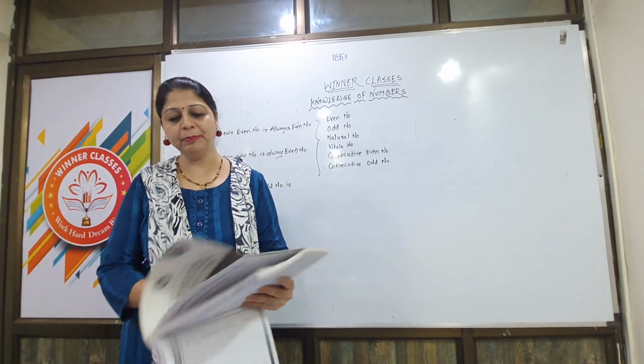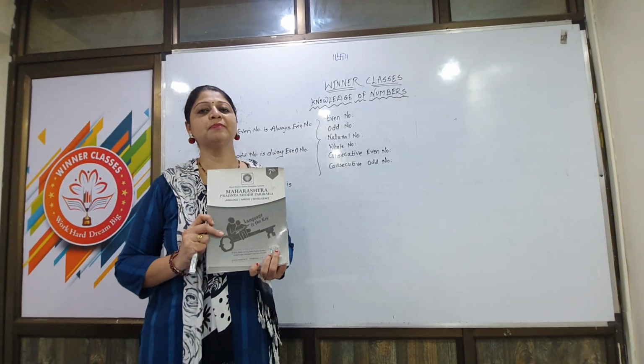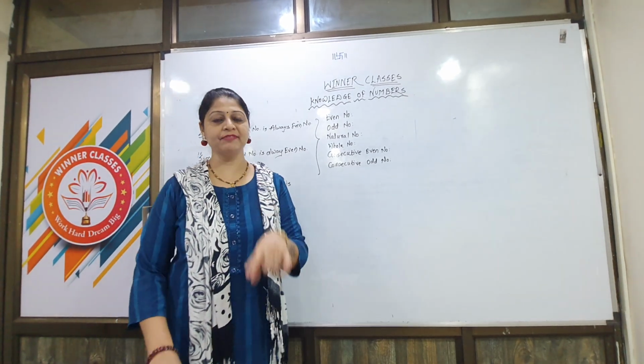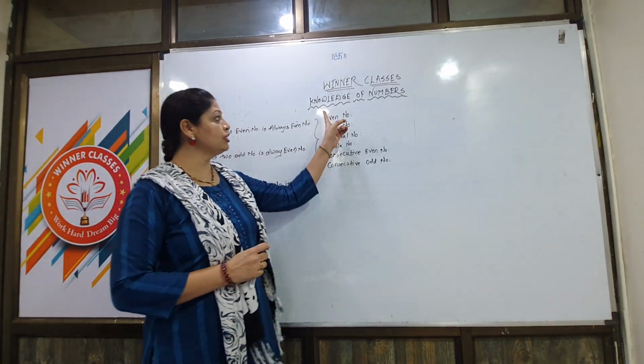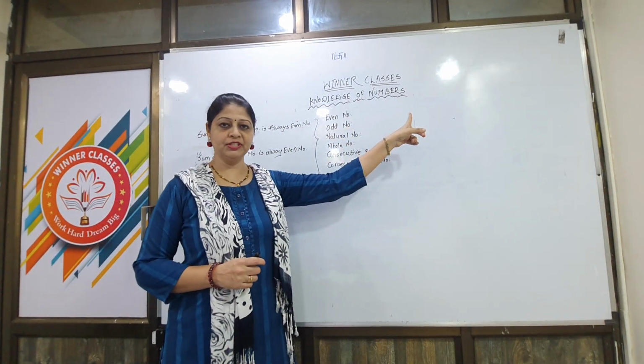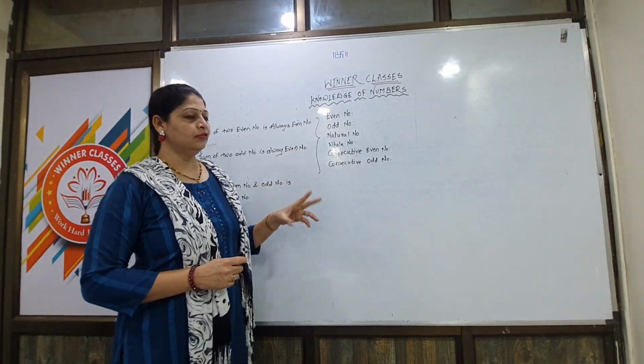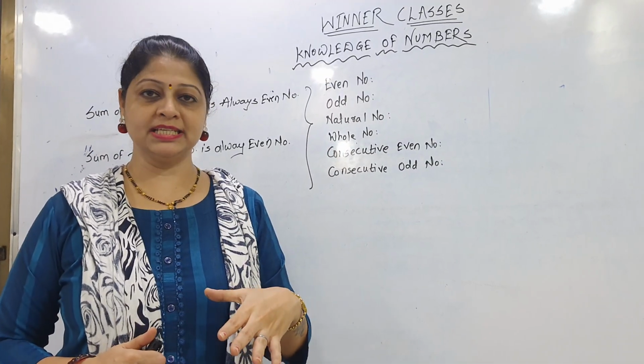MPSP means, children, you know, Maharashtra Pradeshik Pariksha. And from this book, this is the 7th standard book, chapter number 1, Knowledge of Numbers. Got it, everyone? So in this lesson we have to learn about all the numbers. From nursery onwards we learn about numbers, correct?